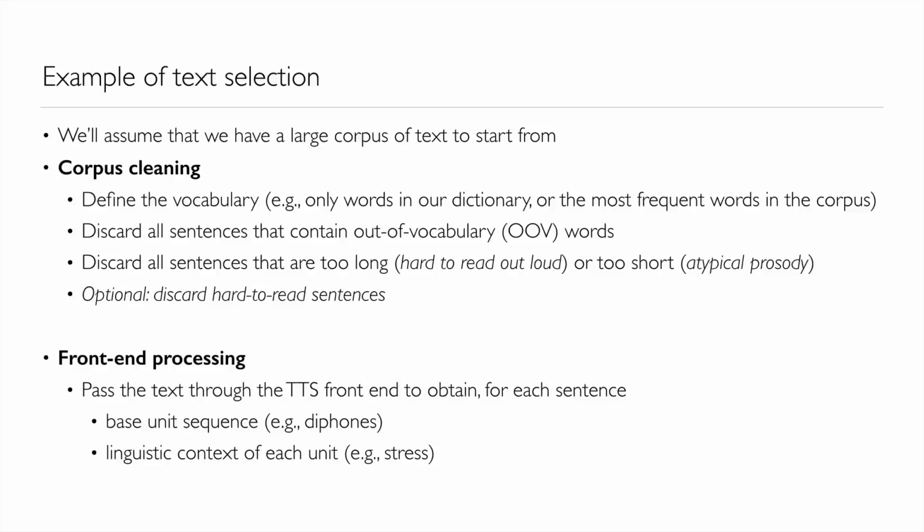The goal of our text selection algorithm is going to simply be coverage of unit types in context. So we need to know for all the sentences in this large text corpus what units they contain. Now, we don't have a speaker reading these sentences out yet. We only have the text. So all we can really do is put that text through the front end of our text-to-speech system, and obtain then for each sentence the base unit sequence, for example, the sequence of diphones, and the linguistic context attached to each of those.